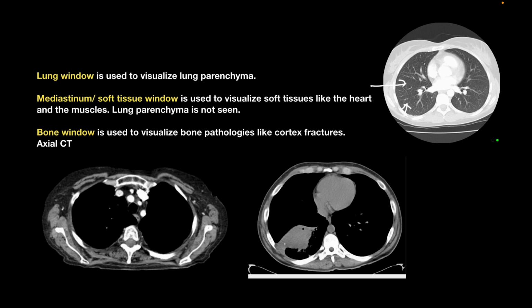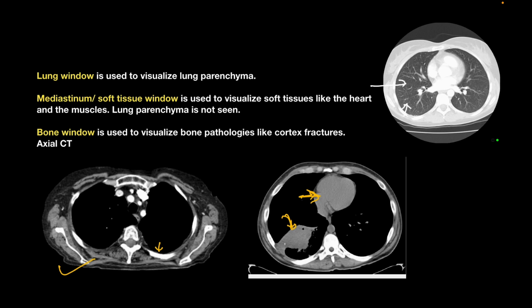In mediastinal window, it is used to visualize soft tissues like the heart and the muscles. Lung parenchyma is not seen here. Okay, so look over here, here we have the mediastinal window. So here we can see the heart, the soft tissue here. And what is bone window? It is used to visualize bone pathologies like cortex fracture in axial CT. So look over here, here we have the bones. Okay, so this is the bone window. So these are three different types of windows.